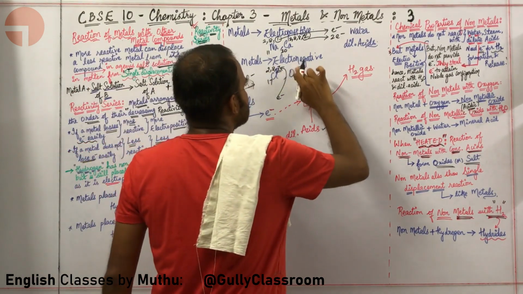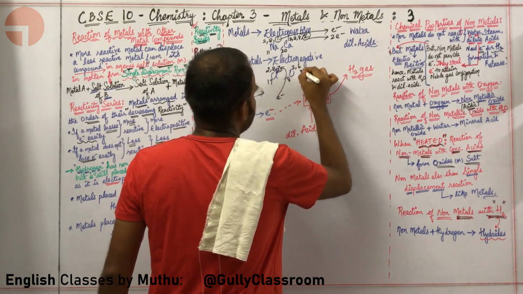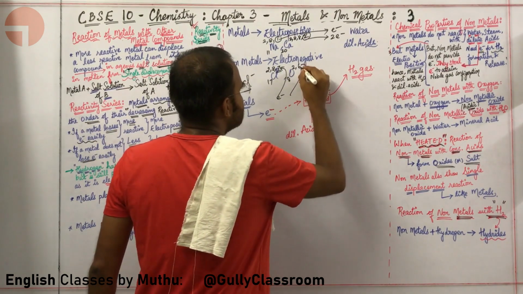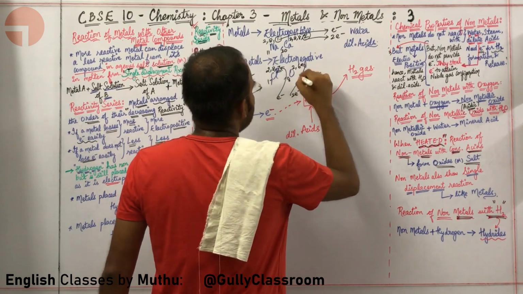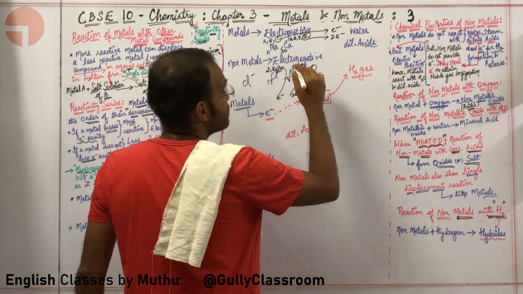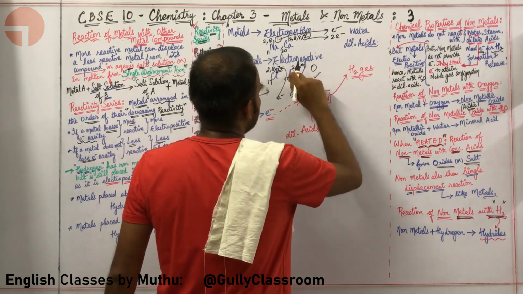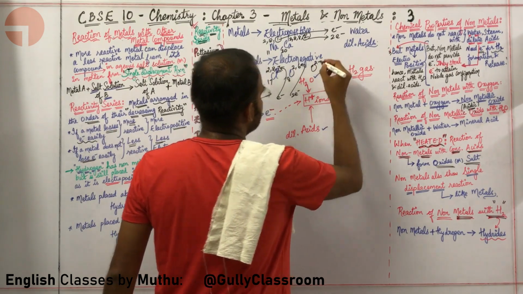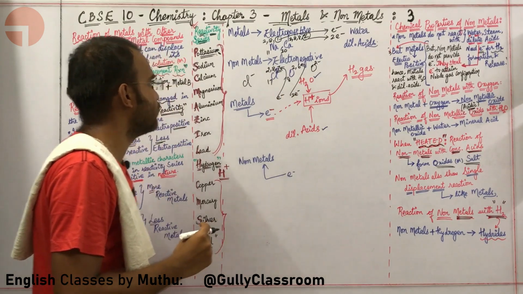Here also, what is the atomic number of oxygen? Atomic number of oxygen is 8, electronic configuration is 2, 6. Here oxygen needs 2 electrons so that it will form a noble gas configuration. Which noble gas configuration? 2, 8, neon noble gas configuration, with O2 minus, the oxidation state of O2 minus.